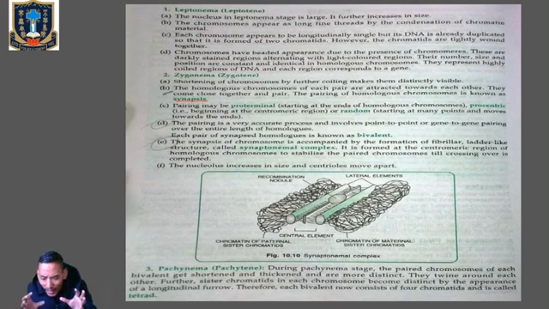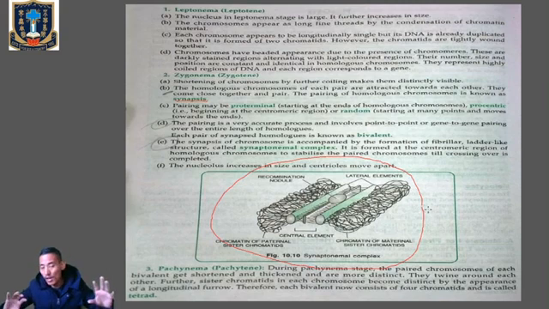Under the electron micrograph, it is seen that the pairing of homologous chromosomes, which is called synapsis, is accompanied by the formation of a complex structure called the synaptonemal complex.